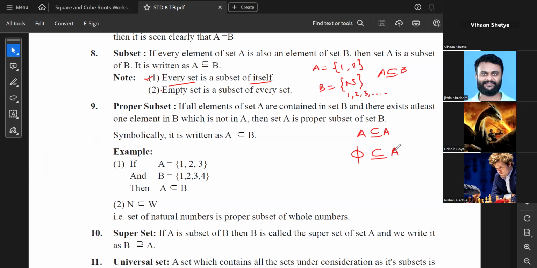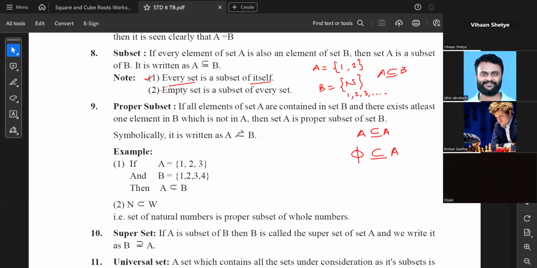Yes, Vihan, tell me. Yes, sir. At the top it is written: if every element of set A is also an element of set B, they have written set A is a subset of set B. So can we write set B is a subset of set A? No, no. उसको मैं diagrammatically दिखा देता हूँ. See, set B क्या है? Set B is the natural numbers, which is a very huge area, जिसके अंदर 1 2 3 4 5 6 सब कुछ है. And set A is what? Just a small part of it, where there is only 1 and 2. So this is A and this is B. So A B के अंदर रह सकता है, लेकिन B A के अंदर नहीं आ सकता ना. You understood my point, right?